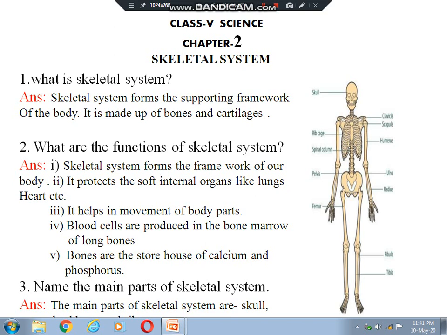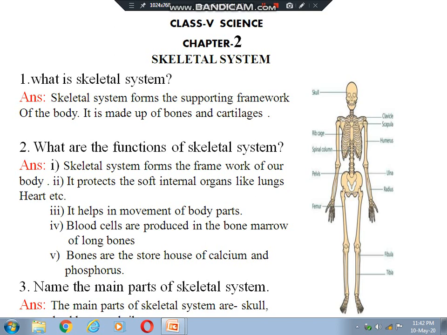Before starting the chapter content, you just go through the diagram given here. In this diagram, a human skeleton is shown. Then I am starting from question number 1.